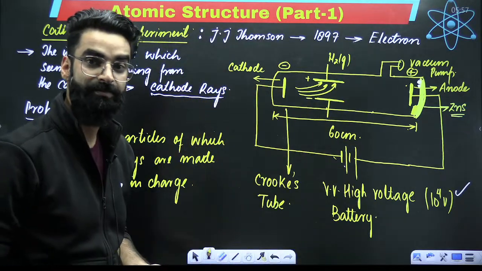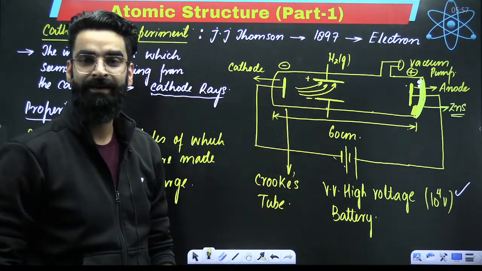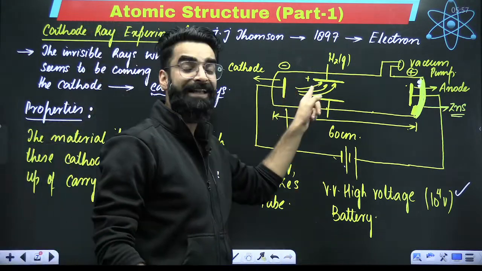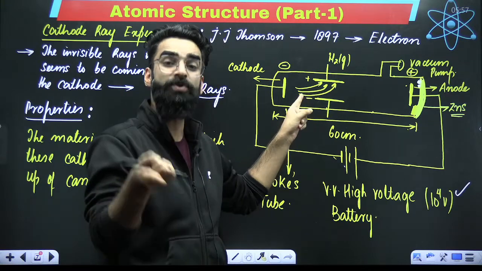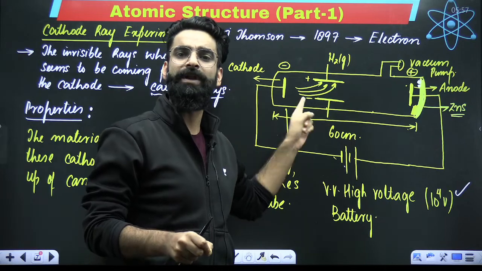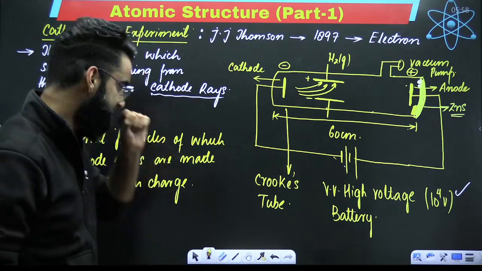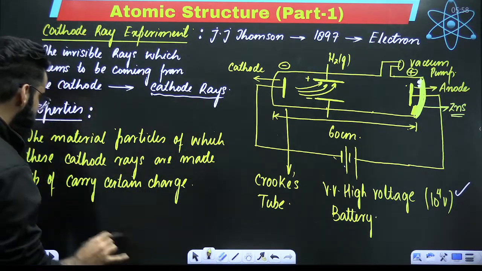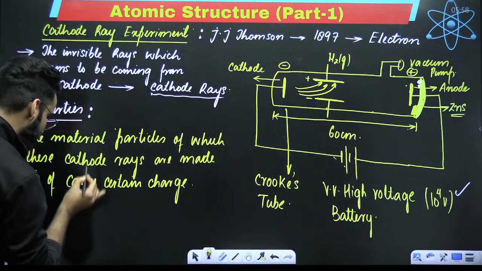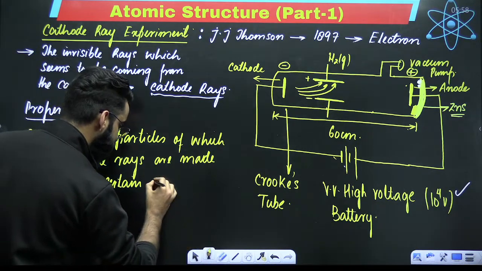Now tell me, when is that possible? When will these cathode rays start deflecting towards the positively charged plate? Since unlikes attract, these cathode rays are basically made up of those material particles which carry the negative charge. That's why these cathode rays are deflected towards the positively charged plate. As simple as that. So he concluded that the material particles of which cathode rays are made up of carry negative charge.